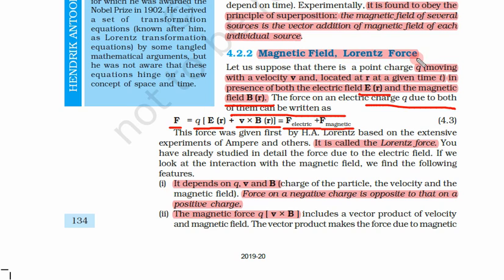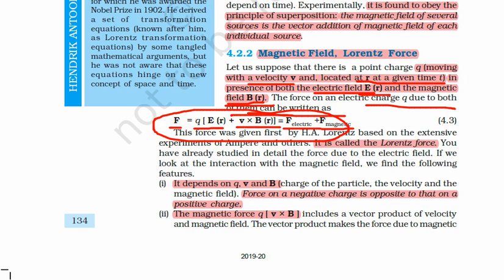What we did was we saw a small charge q moving with a velocity v and located at a point r at time t. Now we have two types of fields, electric field and magnetic field. In that case, what would be the force on that charge?